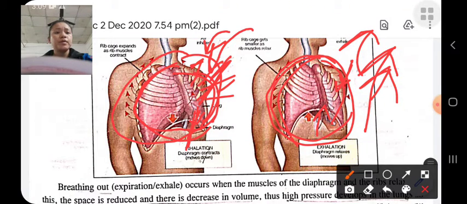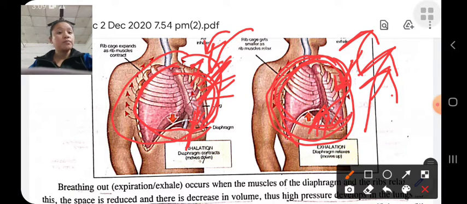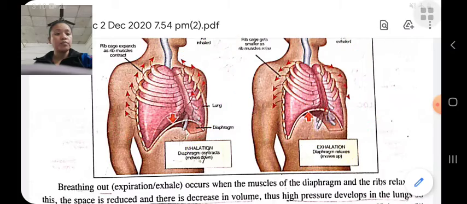And during exhale, when the muscles of the diaphragm and the ribs relax, the ribs come downward and the diaphragm goes upward, which causes a decrease in the volume of the lungs, and high pressure is developed in the lungs, which causes air to push out.